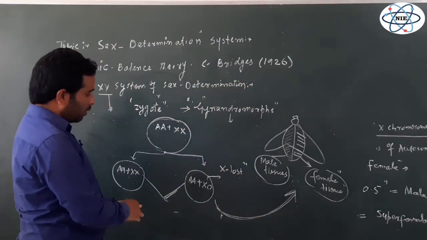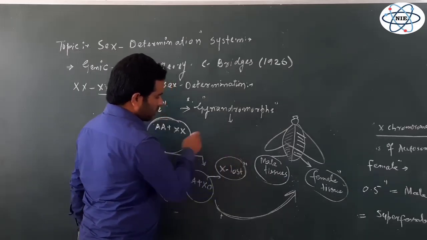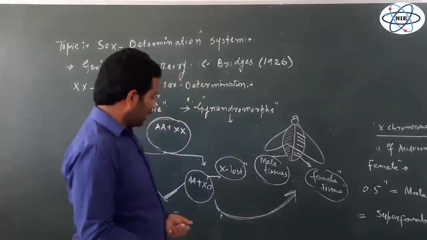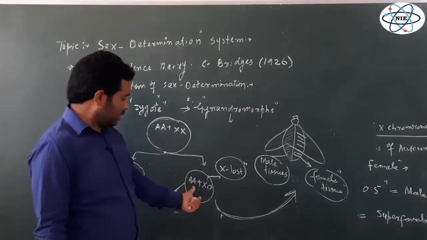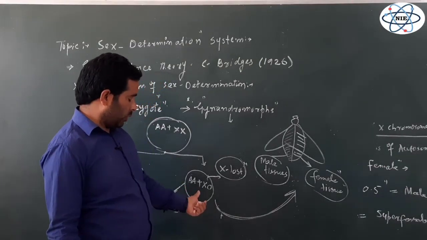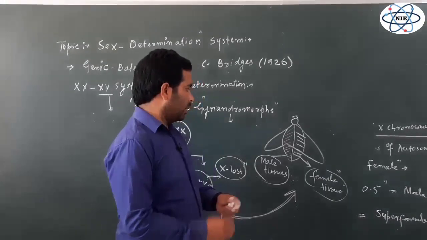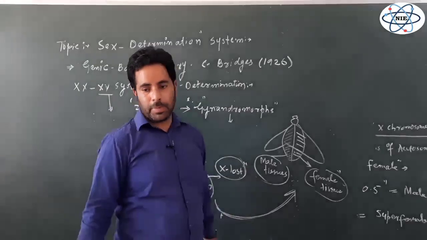And here you have to understand that this resulted due to the loss of one X chromosome during the cleavage process, right? As a result, the tissues which develop from this cell will have different phenotypes, and the individual is called a gynandromorph, right?